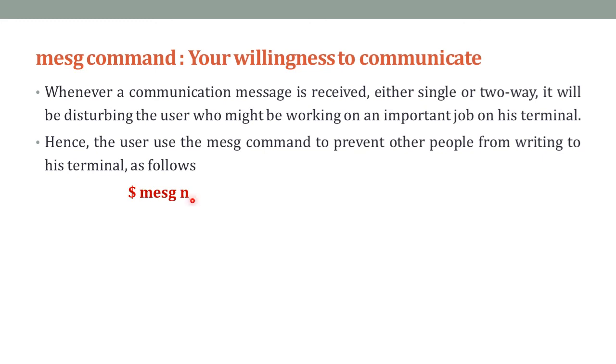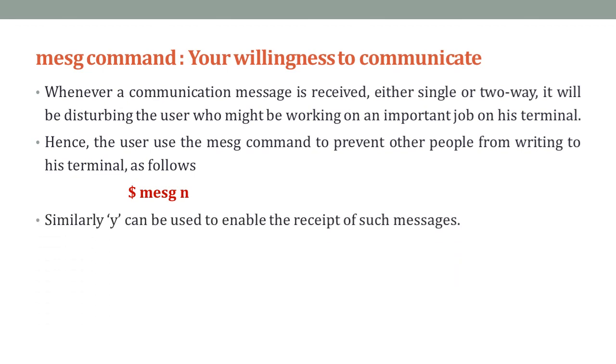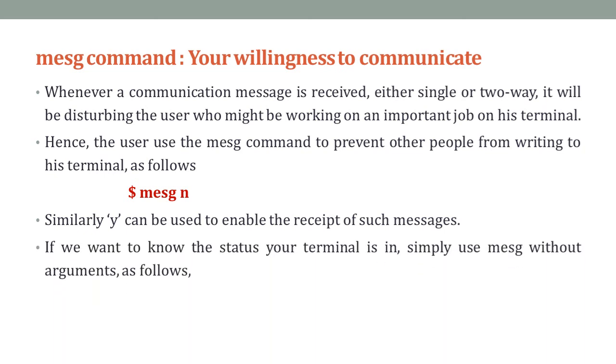Here you can see when the user types mesg n, it disables the display of any message being sent by another user on his screen. Similarly, y can be used to enable the receipt of such messages. If you want to know the status of your terminal, simply use mesg without arguments. When you type mesg, it shows the current status. Here y means the user has enabled receiving messages from other users. So this is the message command.